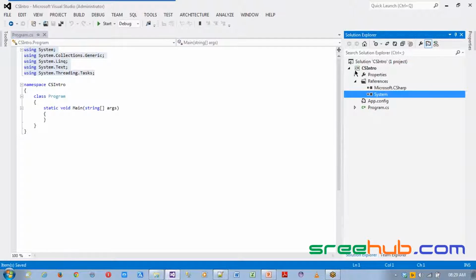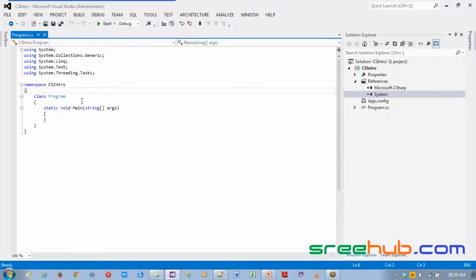Now this is about your editor and this is about your class and everything. So tomorrow we'll understand what is a class, what is a namespace, why we are writing all this using, and what is the main use of writing this. If you don't write it, what happens, we will see.